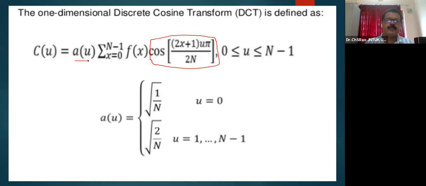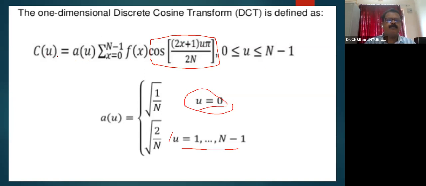A(u), which is some constant, is root 1 by n when u equals 0, and otherwise, when u is from 1 to n minus 1, it is root 2 by n. When computing using a transformation, we never start with 0; we will start with 1 and then go beyond, whatever may be the size of the signal or the size of the sequence at hand.